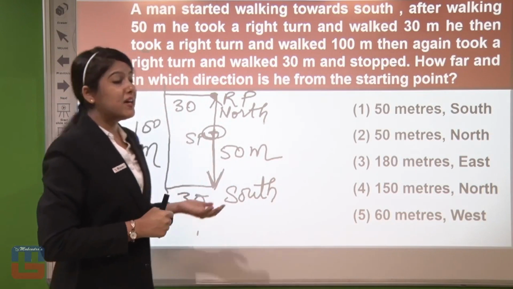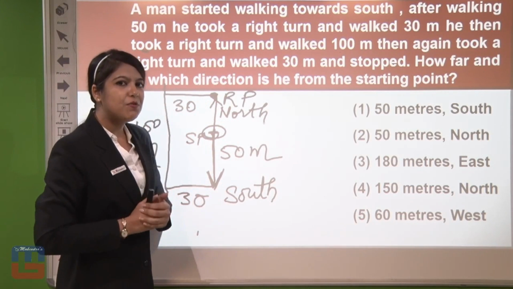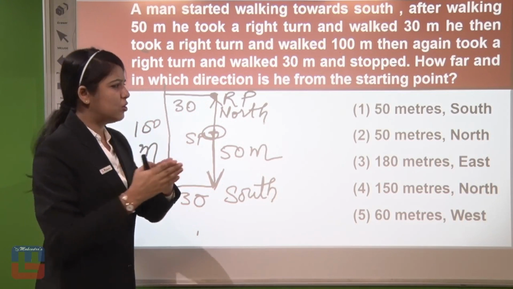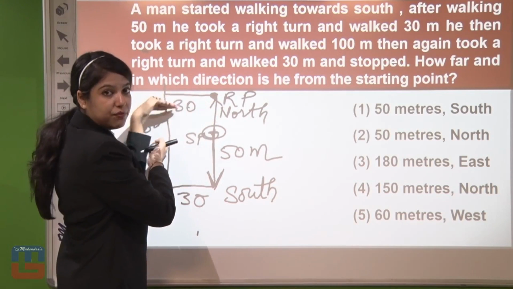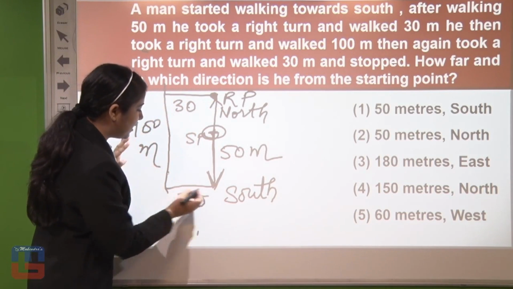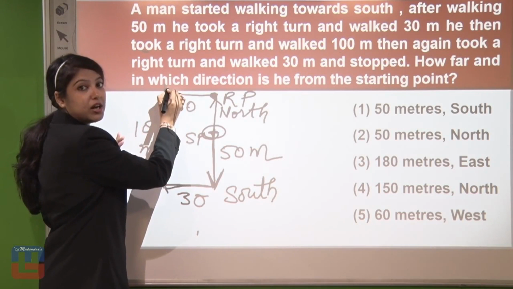Right? Now if he is towards the north hand side from his starting point, now we just have to find out the distance. For finding out the distance, you just have to mention over here the difference part parallelly. Why so? Because just look over here, he walked 30 meters, then he took a right turn, walked 100 meters.